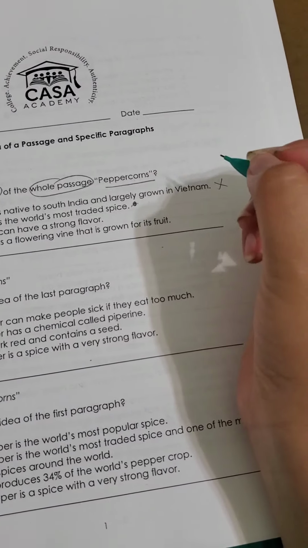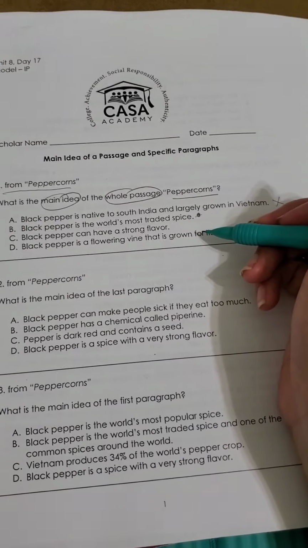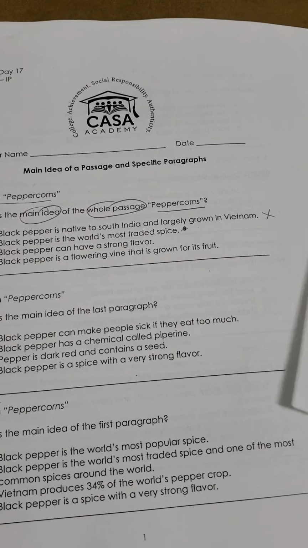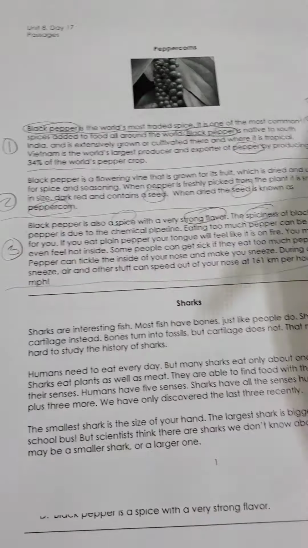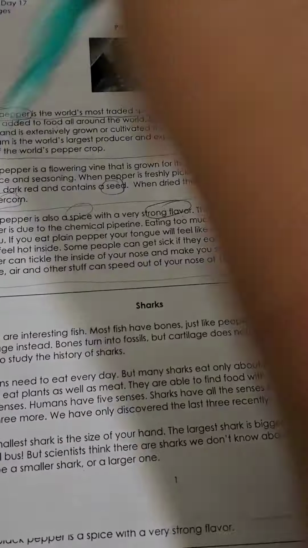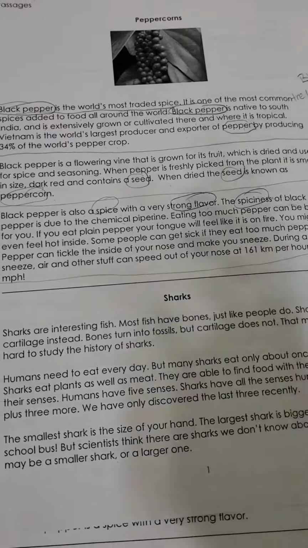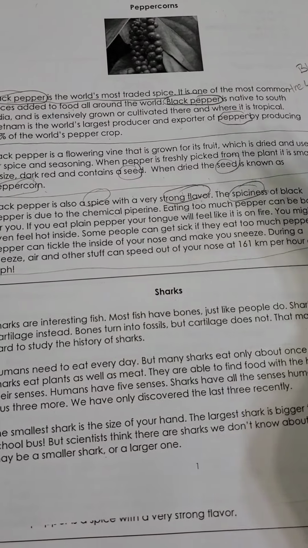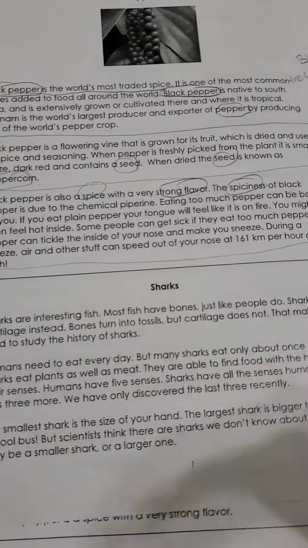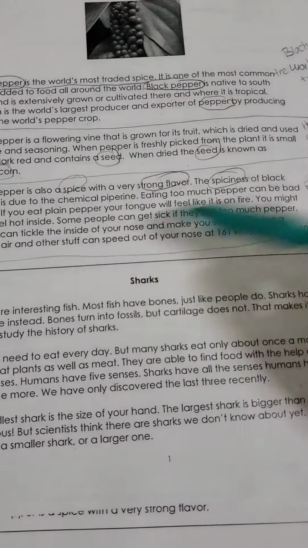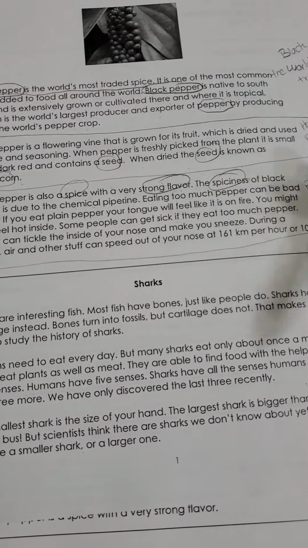Going to letter C, black pepper can have a strong flavor. Well, it did talk about that, but it only talked about that in paragraph 3, not as a whole passage. If the whole passage told me about what the strong flavor could do to you, or why it's strong and all that stuff, then that would be the main idea.